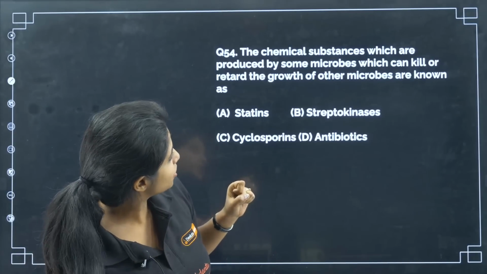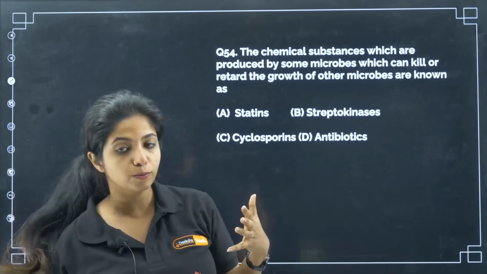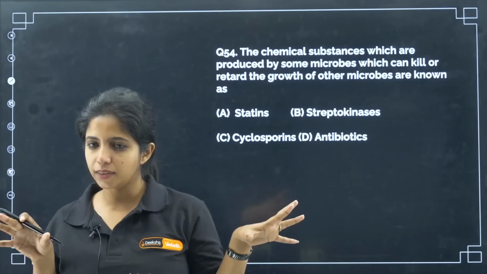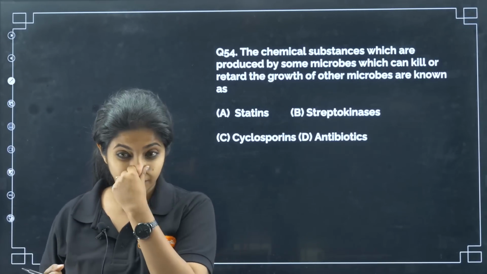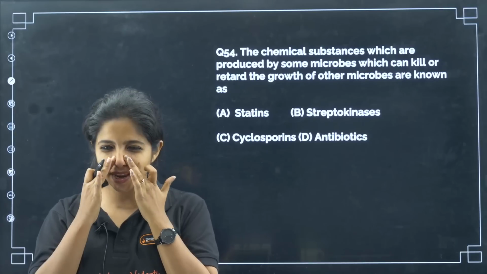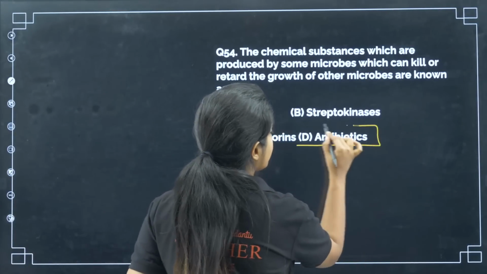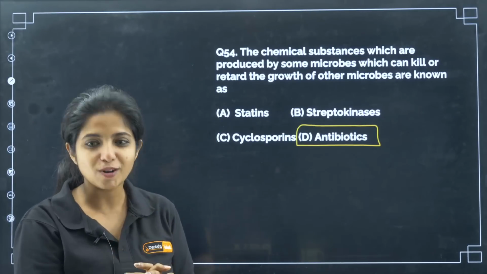Now, the chemical substances which are produced by some microbes which can kill or retard the growth of other microbes are known as. For example, there is a microbe, and I am going to release something which does not allow the growth of other microbes. What is this something that I am going to release? Statins, streptokinase, cyclosporins, antibiotics. The answer is antibiotics. I am going to produce antibiotics which do not allow the growth of other organisms out there.